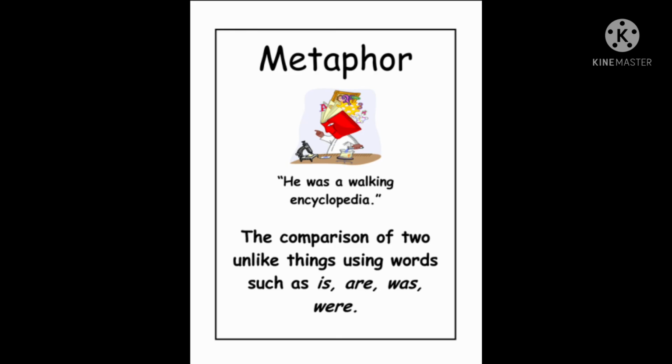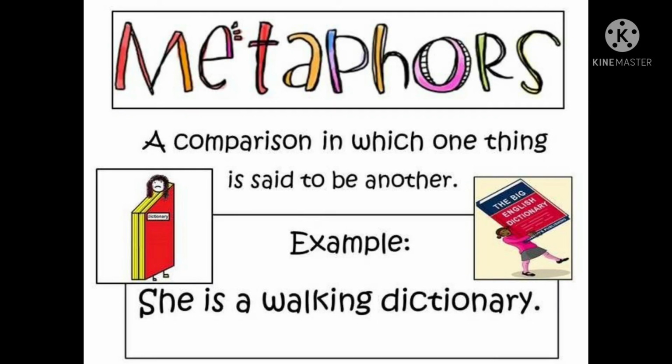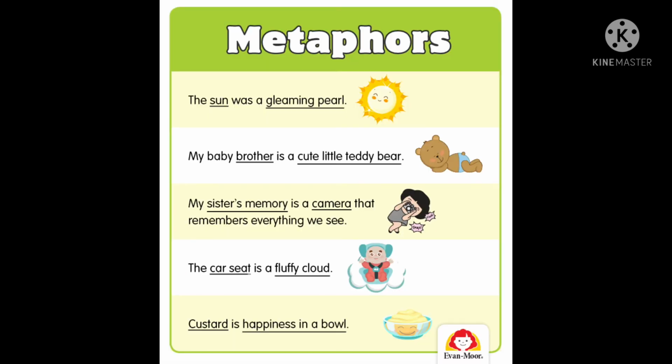Words like is, are, was, were are used for comparison of two things. Hence, the sentence is said to have a metaphor. He was a walking encyclopedia. Here in this sentence, he is compared to an encyclopedia. Another example for metaphor, she is a walking dictionary.